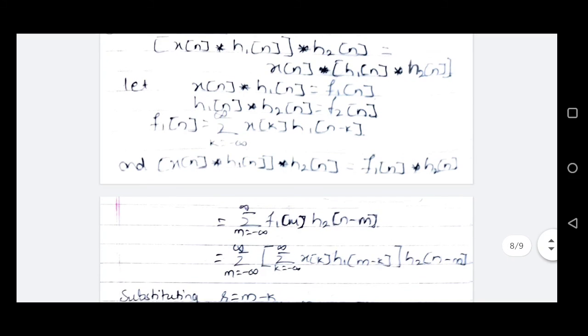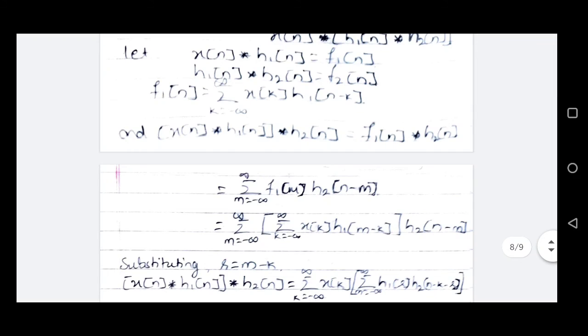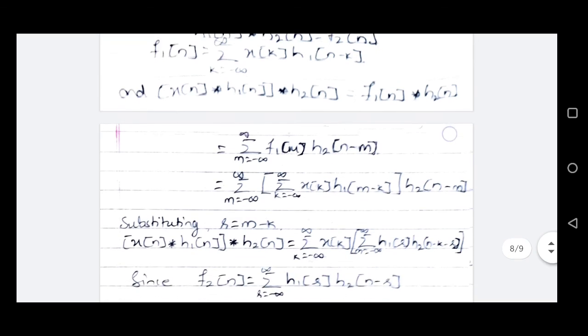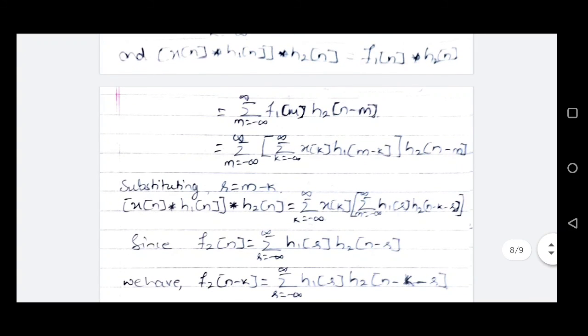So f1 of n will be summation k from minus infinity to plus infinity x of k h1 of n minus k. So x of n convolved with h1 of n, whole convolved with h2 of n, can be written as f1 of n convolved with h2 of n. In terms of convolution summation, it will be summation m from minus infinity to plus infinity f1 of m h2 of n minus m.